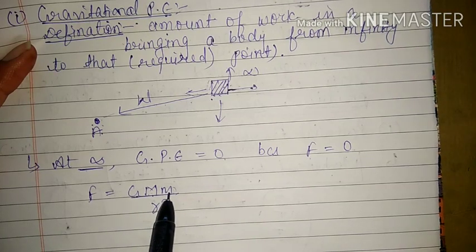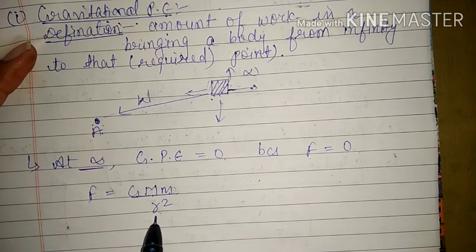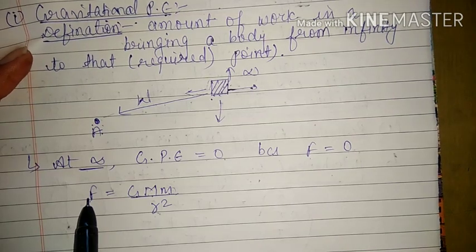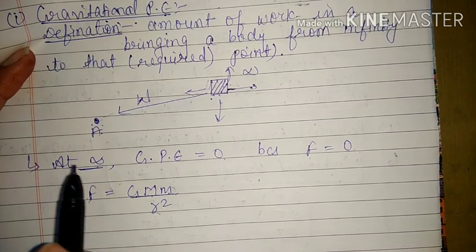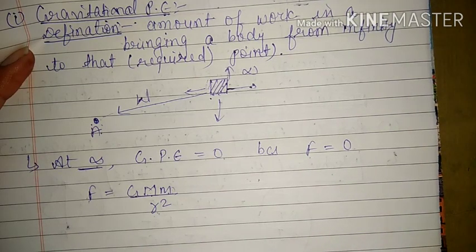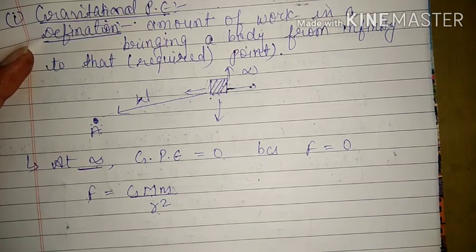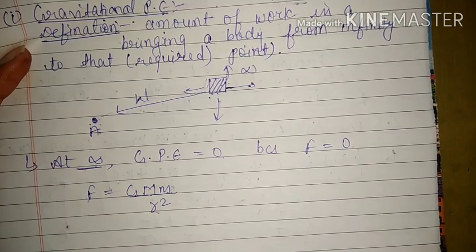That means if the mass of either of the bodies increases, then the attraction force will increase. But if the separation between them increases, then the amount of force will decrease. So here we are talking about infinity. First of all, infinity is just an imaginary point. We actually don't know where infinity is. We consider a very far away distance from Earth, a very large distance which we cannot calculate or measure. At that particular point, that point we call infinity. So it is one imaginary concept of a very far distance.